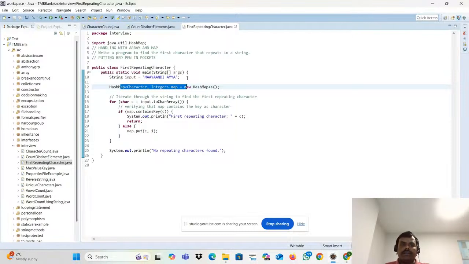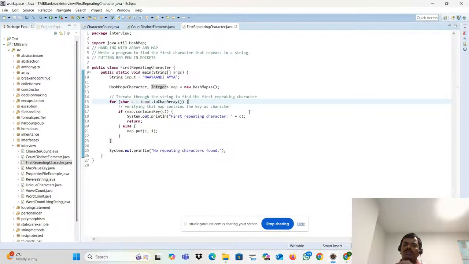Again, the same pen example. I'm getting pens from Prakash, and I'm looking for the first repeating pen.